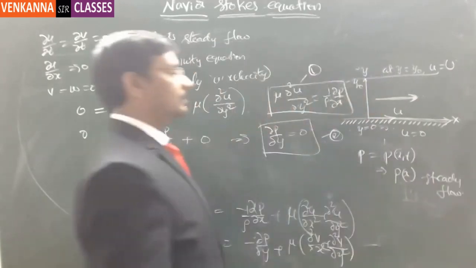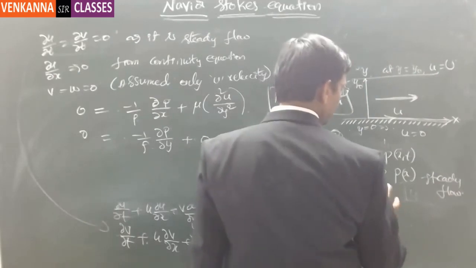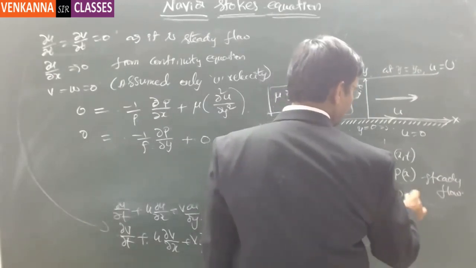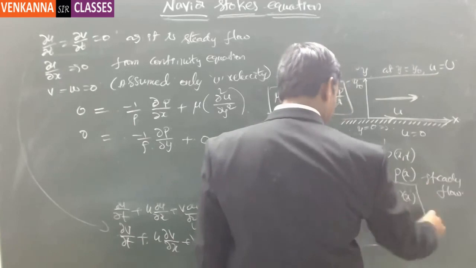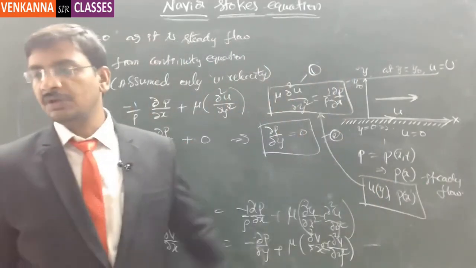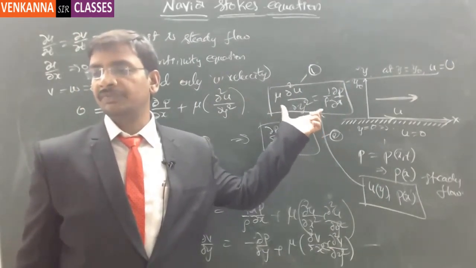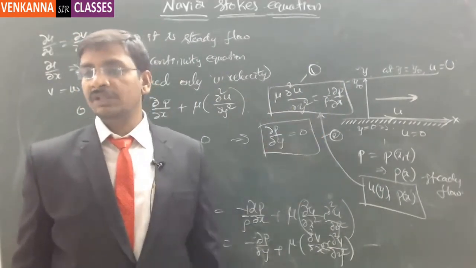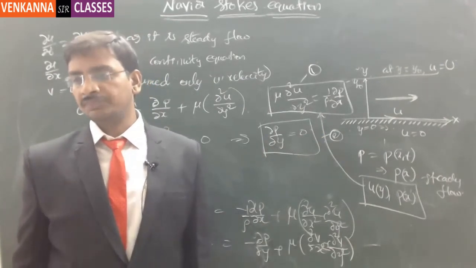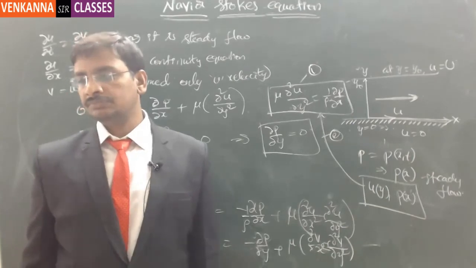Got it? So what we have got is u is a function of y and p is a function of x, and these two values will be useful in solving this particular differential equation, which will be useful for us in identifying the flow condition in case of viscous flow with the help of Navier-Stokes equation. Got it? Understood or not?